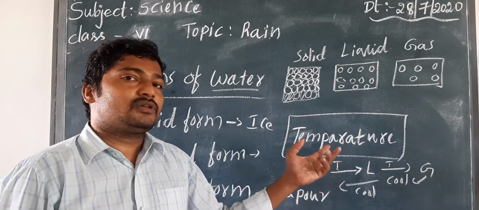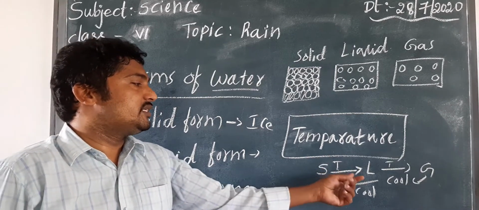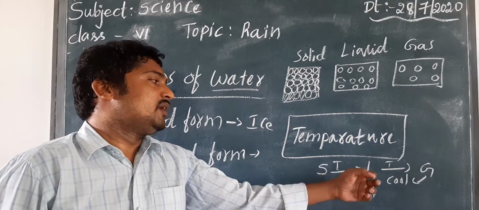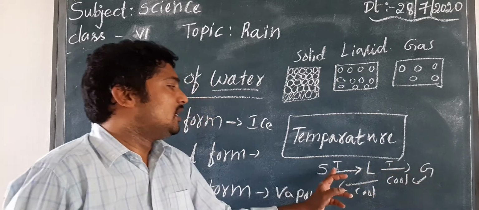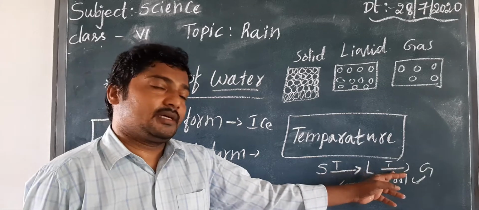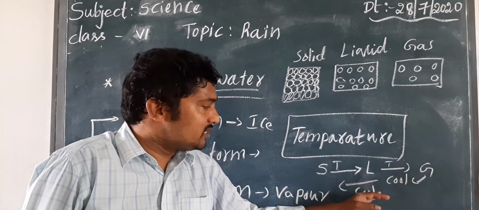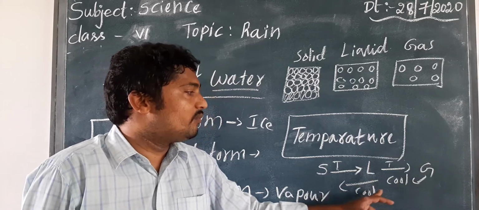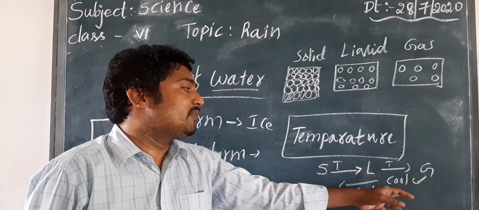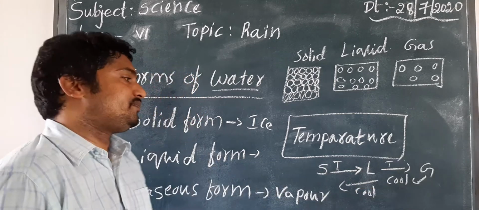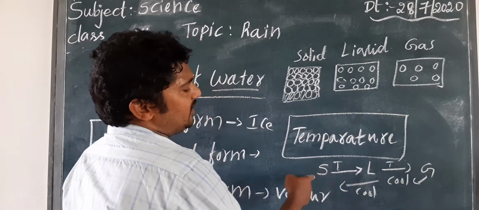So when you give more temperature, solid changes into liquid and liquid changes into gas. But when gas changes into liquid, we need cooling. The temperature has to come down. When you cool a liquid again, it becomes a solid form.